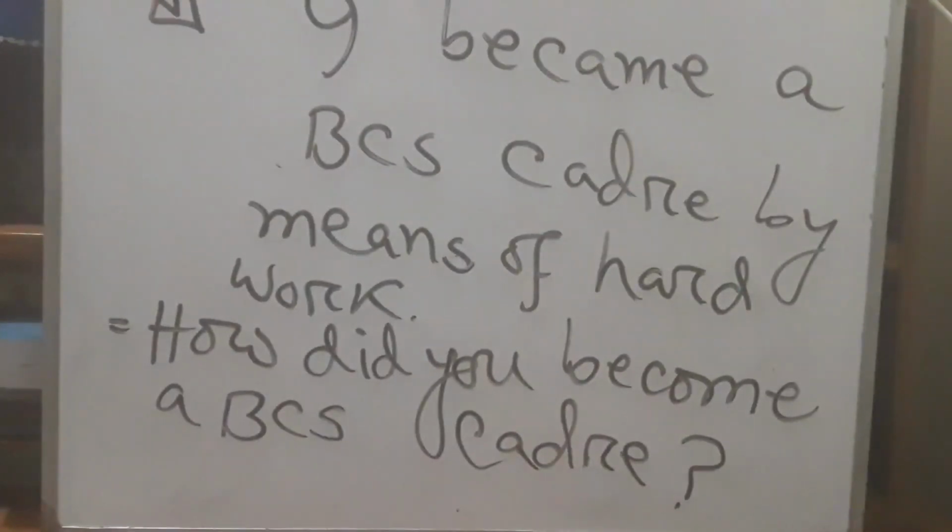How did Mr. Akash go to London? Here I have written another sentence. I became a BCS cadre by means of hard work. Here, by means of hard work, it's a way, it's a means. That is why you have to use how. And the principal verb is became, so you have to use auxiliary verb did. So the answer of this sentence is, how did you become a BCS cadre?